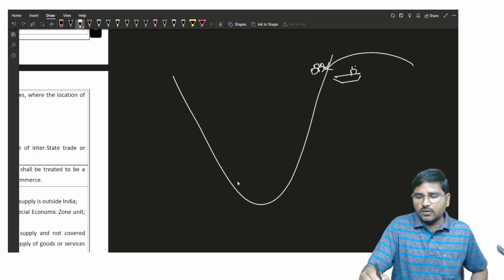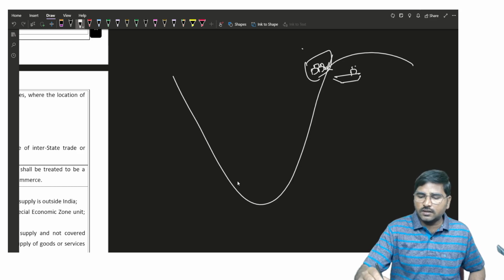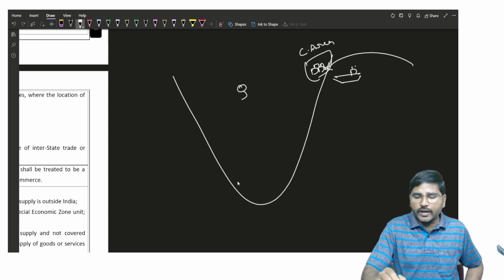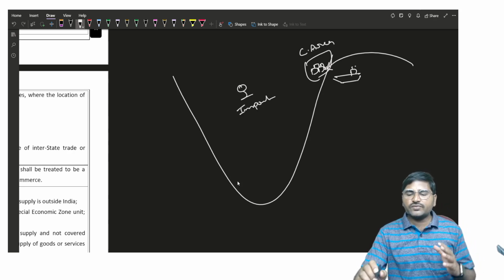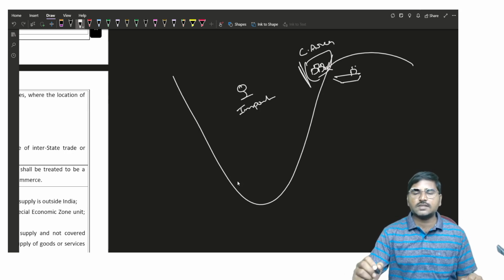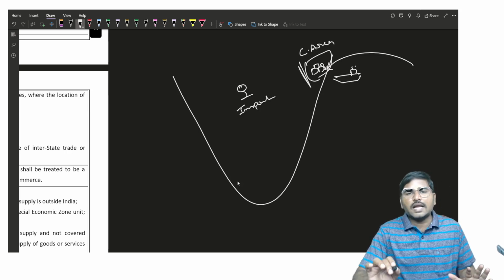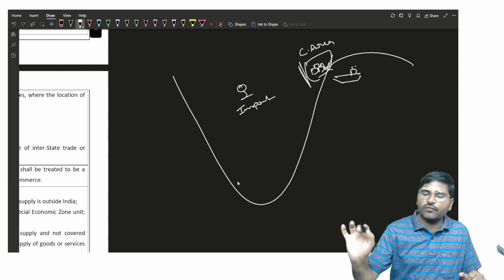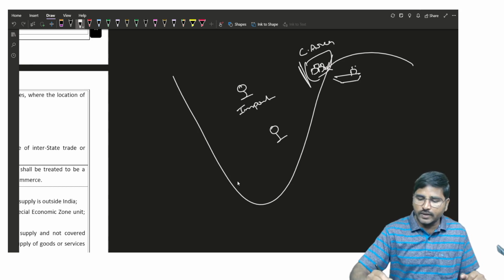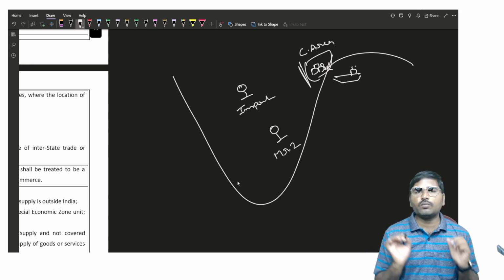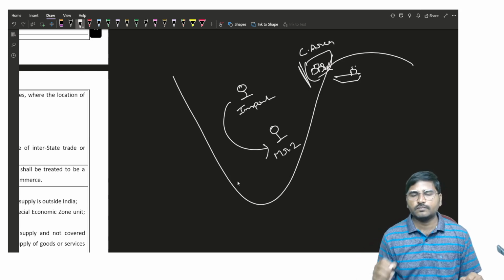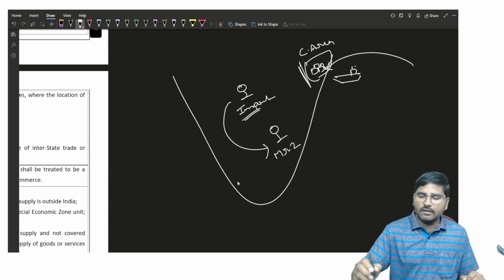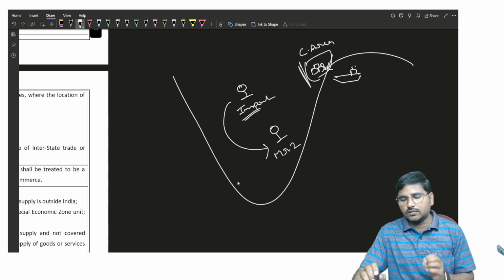After unloading of the goods, these goods will be placed in the customs area. Now the importer has to clear the goods from the customs department, and as we know, when he is making clearance from the customs area, he is liable for payment of the customs duty and GST, etc. But before clearance of the goods, suppose Mr. Z is willing to buy the goods from the importer. Now the importer delivers the document of title to the goods in favor of Mr.